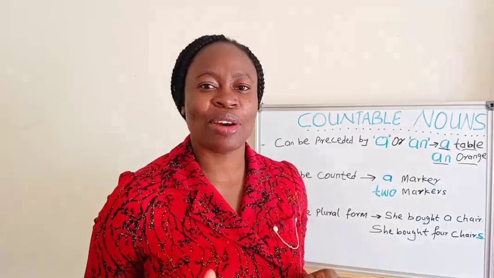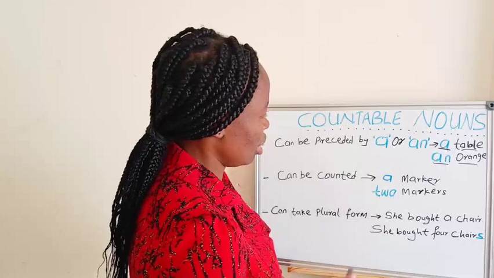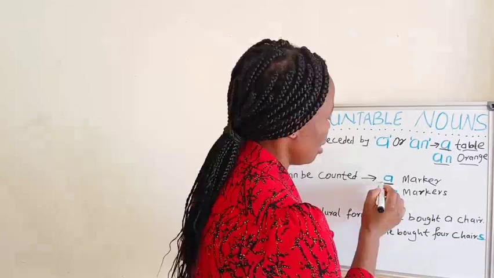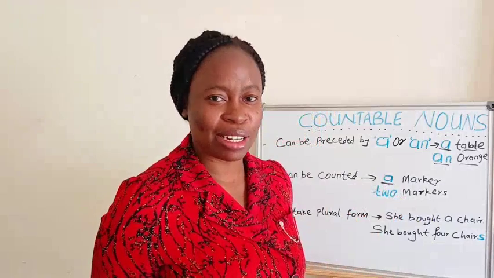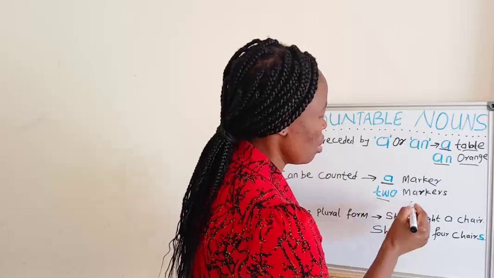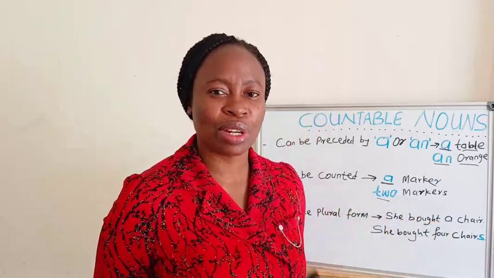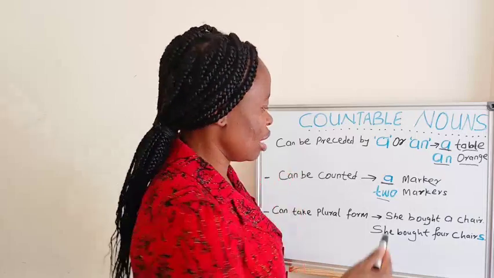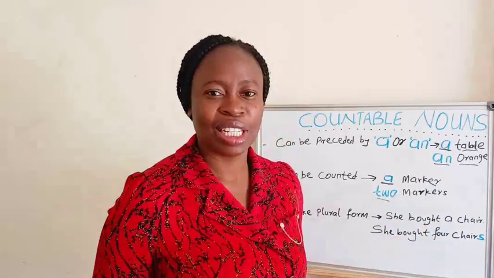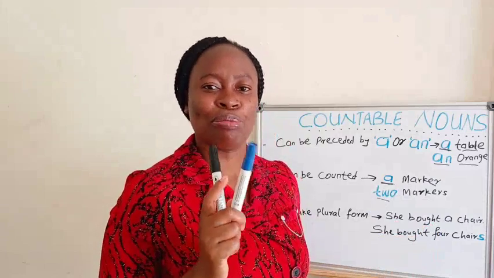Countable nouns can also be counted. Here we have a marker, two markers. A here means one, that is one marker, two markers. So marker here is a countable noun, and that's why we can use a number before it, as in two markers. She bought a marker. I have two markers.